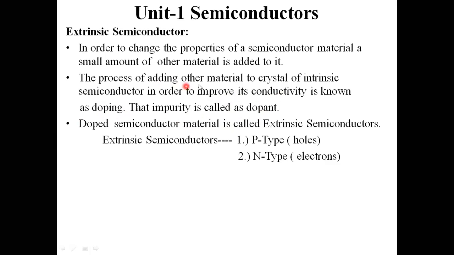The process of adding other materials or impurity to the intrinsic semiconductor material to improve its conductivity is known as doping, and that impurity is called a dopant. I know the term doping as well as the term dopant.